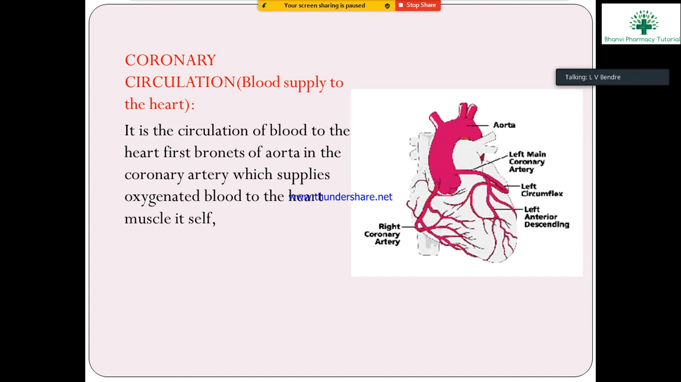The coronary circulation is the blood supply to the heart. It means the coronary arteries supply blood to the heart muscles. It is the circulation of blood to the heart. The first branches of the aorta are the coronary arteries, which supply oxygenated blood to the heart muscles themselves, so that they can carry out contraction and relaxation. They have a sufficient blood supply.